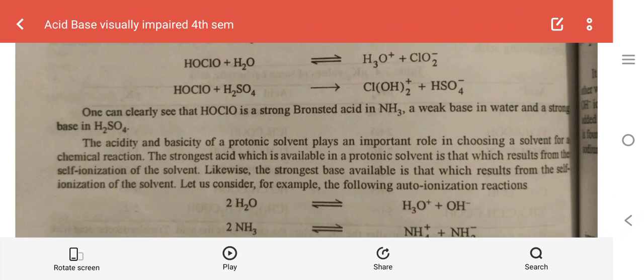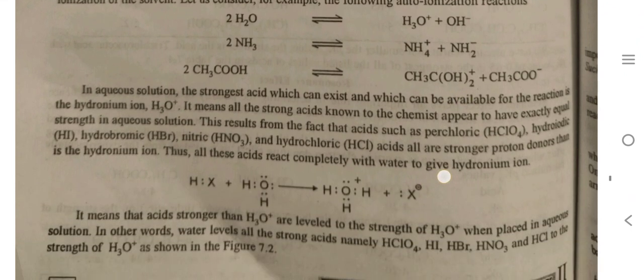Likewise, the strongest base available is that which results from the self-ionization of the solvent. In aqueous solution, the strongest acid which can exist and be available for the reaction is the hydronium ion, which is H3O positive. It means all the strong acids known to the chemist appear to have exactly equal strength in aqueous solution.